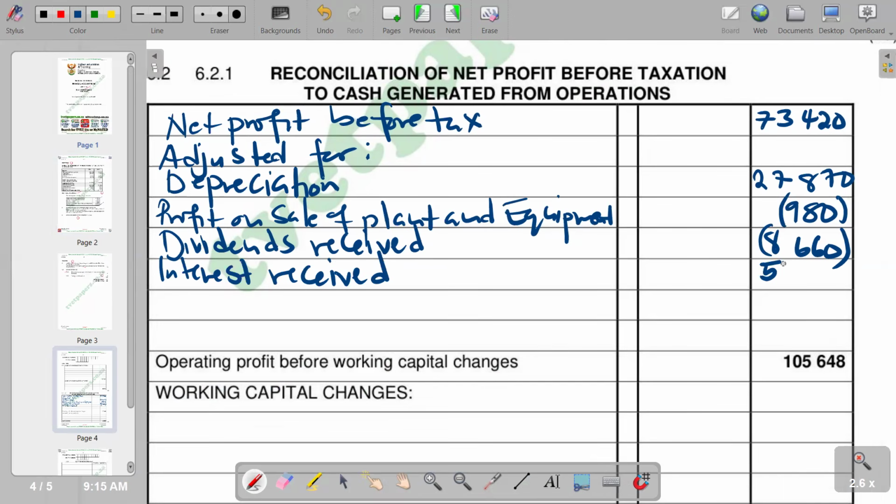We have 5,842. And obviously, this was an income again, so we have to subtract it, sorry, to remove it.